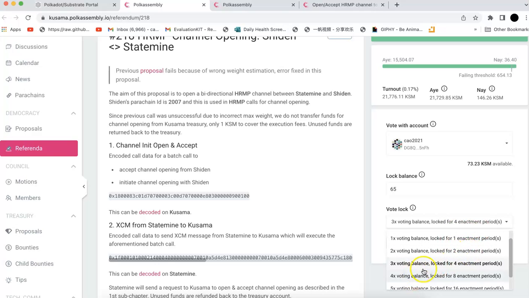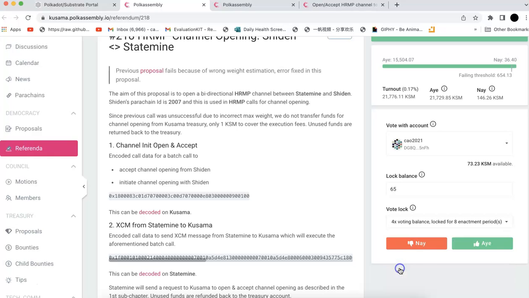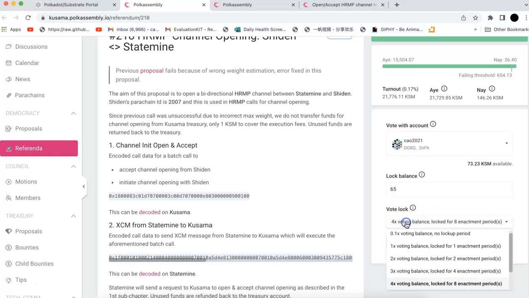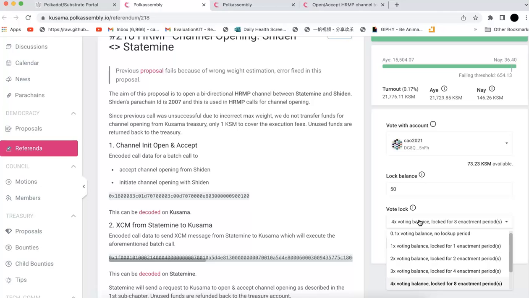Basically, the longer you want to lock your tokens, the higher the voting power would be. For example, if you want 4 times voting power, and you put 50, then 4 times 50 would be 200 voting power, and it's going to lock for 8 periods.